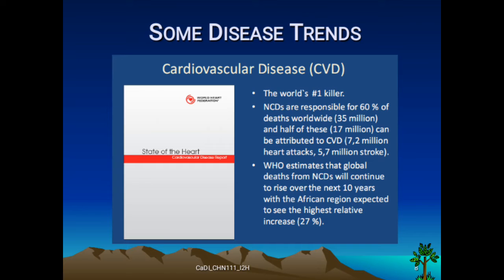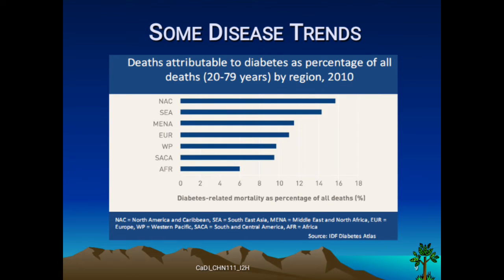World Health Organization estimates that global deaths from non-communicable disease will continue to rise over the next 10 years, with the African region expected to see the highest relative increase.